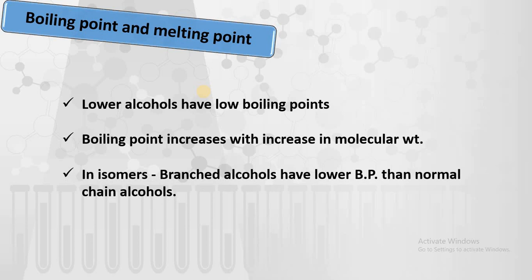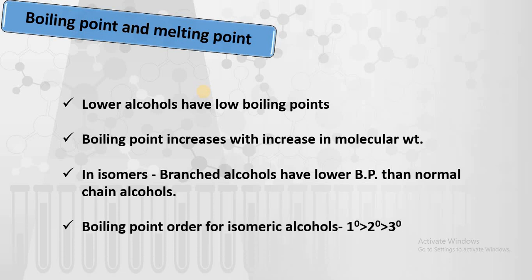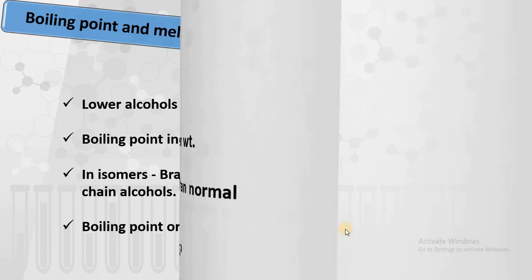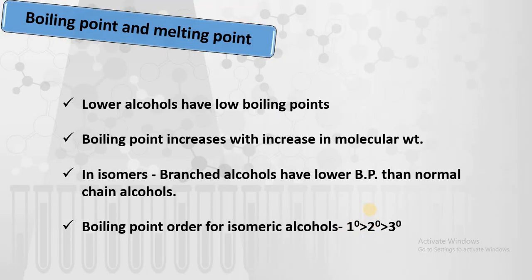In isomers, branched alcohols have lower boiling point than the normal long chain alcohols. In isomeric alcohols, primary alcohols have higher boiling point as compared to secondary alcohols, as compared to tertiary alcohols. That's why tertiary alcohols have lower boiling point in their isomeric form.